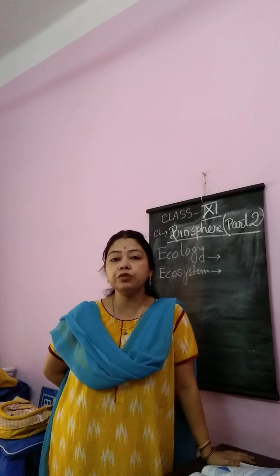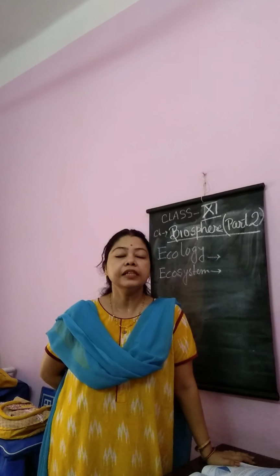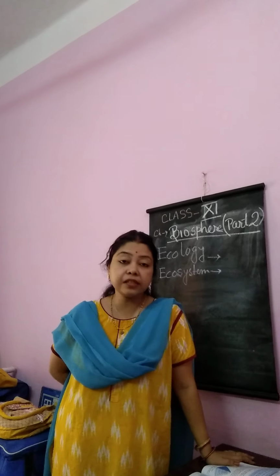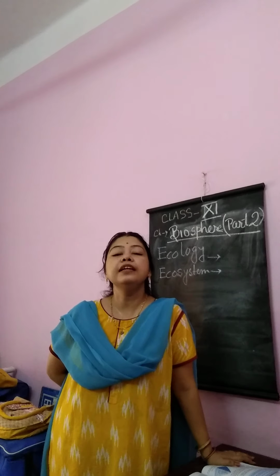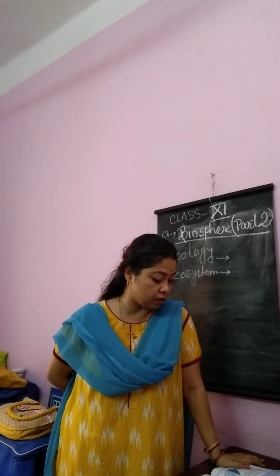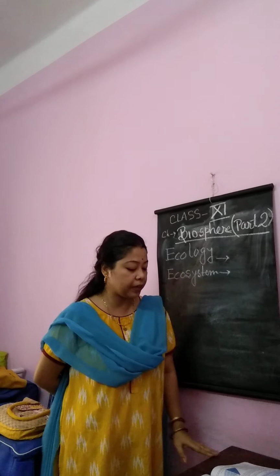Then from trophic level 2 to 3, the energy decreases by 10%. This procedure is called Lindemann's 10% energy loss. Then the concept of trophic level.